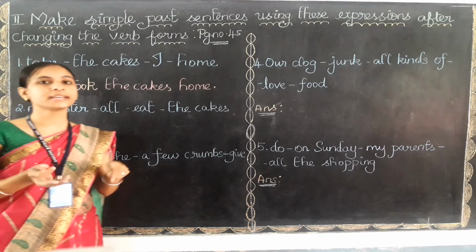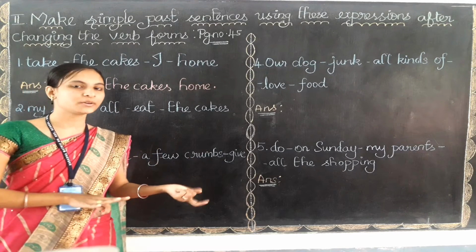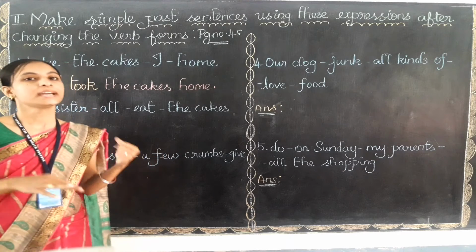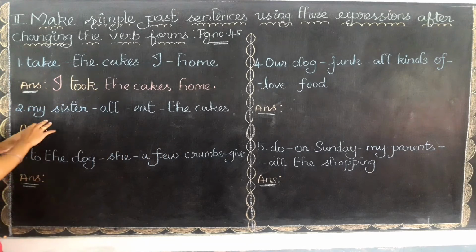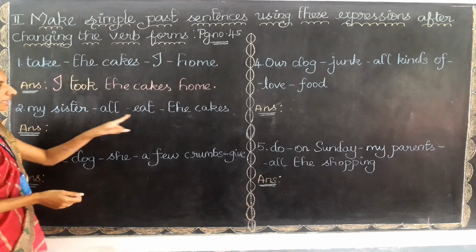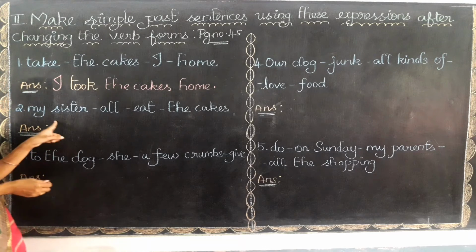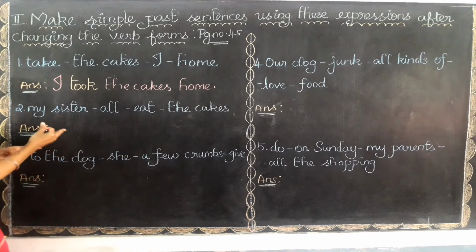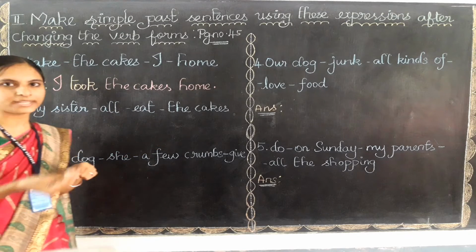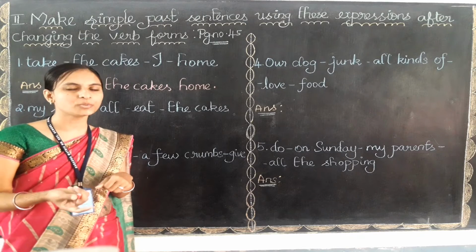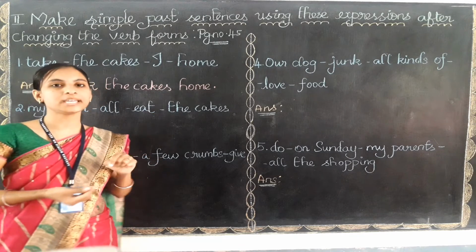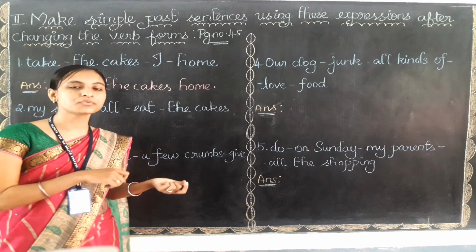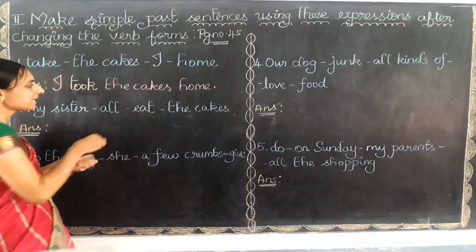It means, I took the cakes home. Okay, it is in the past tense. Okay, let's do the second one. My sister all eat the cakes. My sister all eat the cakes. We can easily find out eat is the verb, right? Eating is the action word. So we need to change this eat into past form. What is the past form of eat? Yes, that is ate.